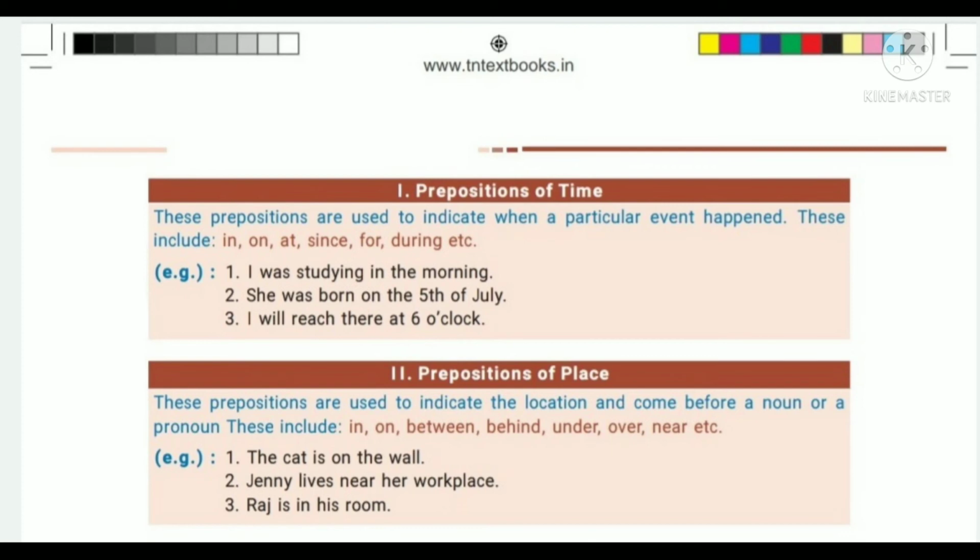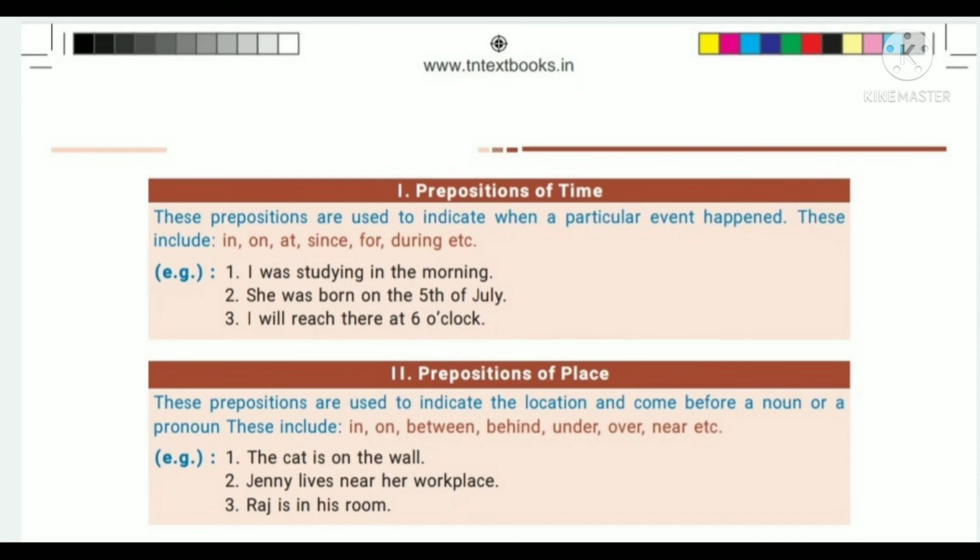Here near is also a preposition of place. The third one is, Raj is in his room. Here in is a preposition. So these are the examples of prepositions of place. It shows us the position or location of something and it answers the question where. That's very important here.